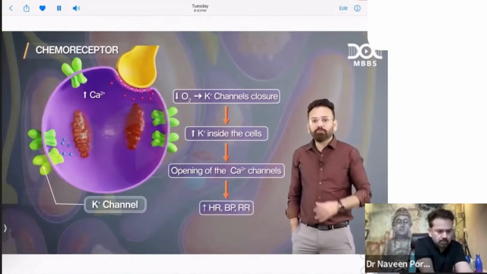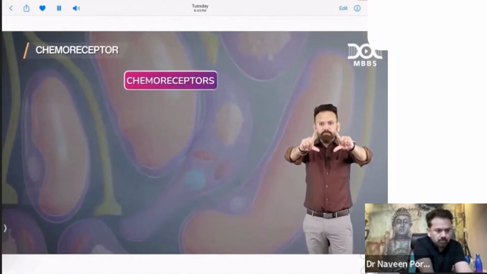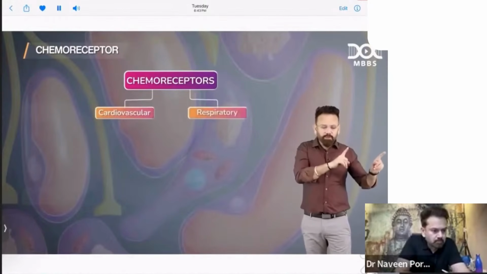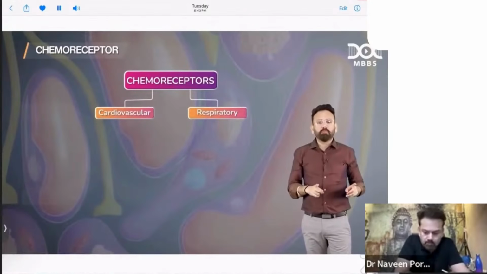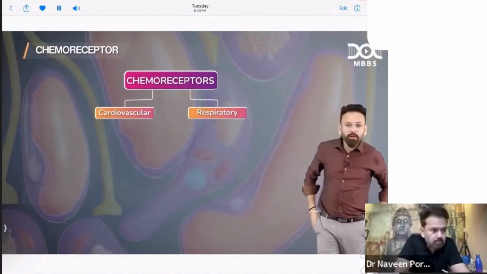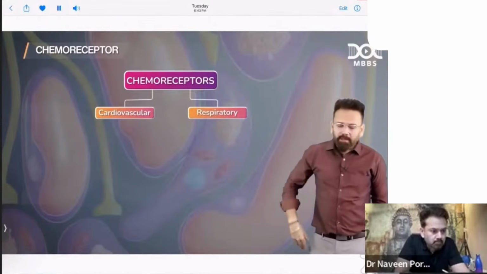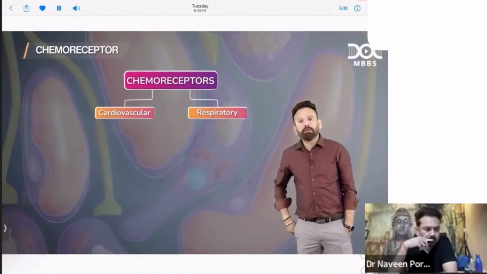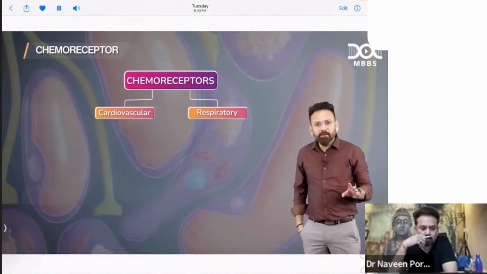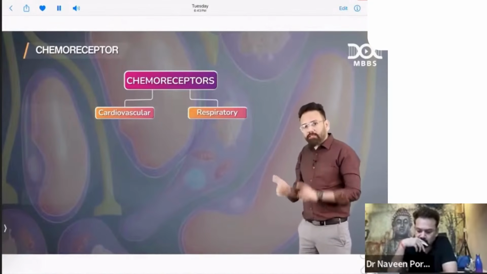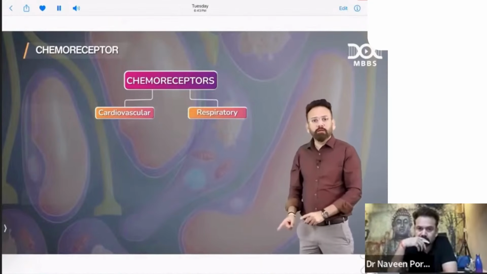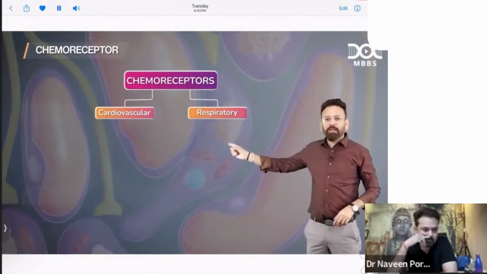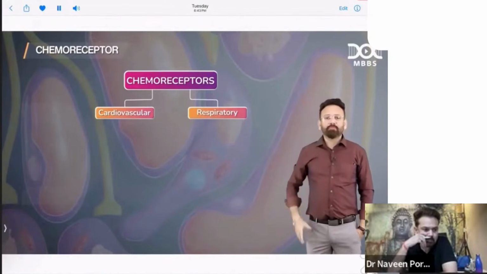How? Let me tell you. Whenever I say chemoreceptor, always imagine two things: cardiovascular, respiratory. Baro were working only on the cardiovascular, not respiratory. But I will discuss in the respiratory chapter also. They are the same peripheral chemoreceptors which I am talking about here. They are not different. In the respiratory chapter also, I will discuss the same chemoreceptor. So chemoreceptors have function on two systems: one is respiratory, other is CVS.